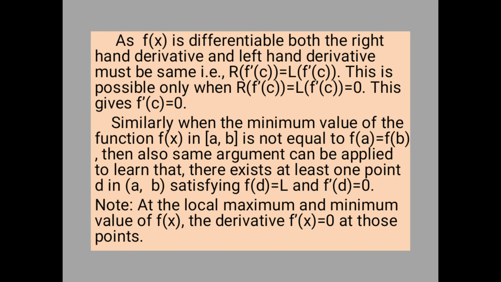So what is important here? You may note the conditions of Rolle's theorem. The first one is f(x) must be continuous in the closed interval [a, b]. The second condition is f(x) is differentiable in the open interval (a, b). And the third condition is f of a is equal to f of b. Then the conclusion says that there exists at least one point c in the open interval (a, b) such that f dash of c is equal to 0. So this completes Rolle's theorem and its proof. And we may note that from this, at the local maximum and minimum value of f(x), f dash x vanishes.